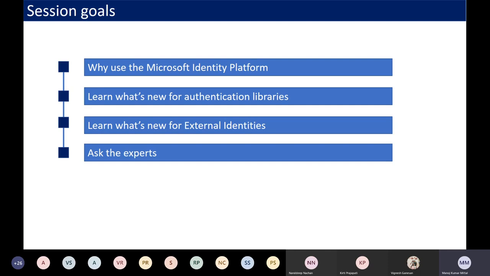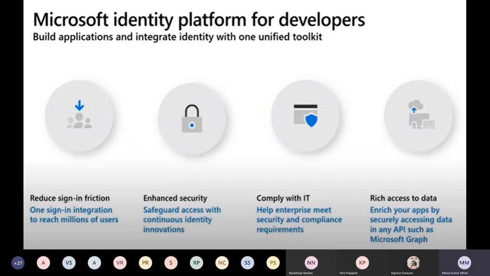It has changed now. In the new world, identity management is a cloud platform with open protocols, that is OAuth 2 and OpenID. It's handling a lot of things for us. App permissions, access to the data, consents, and policy management are all handled by Microsoft Identity in the backend. So we should not worry about all these things.